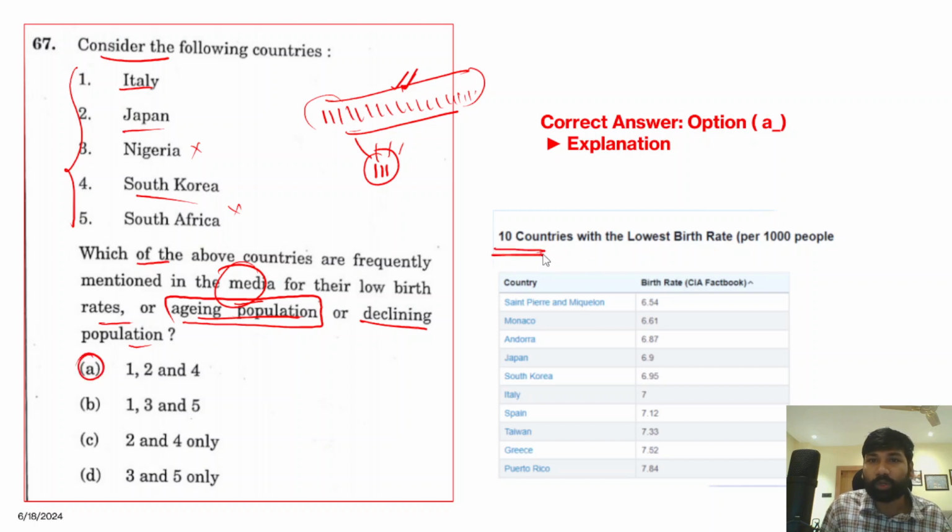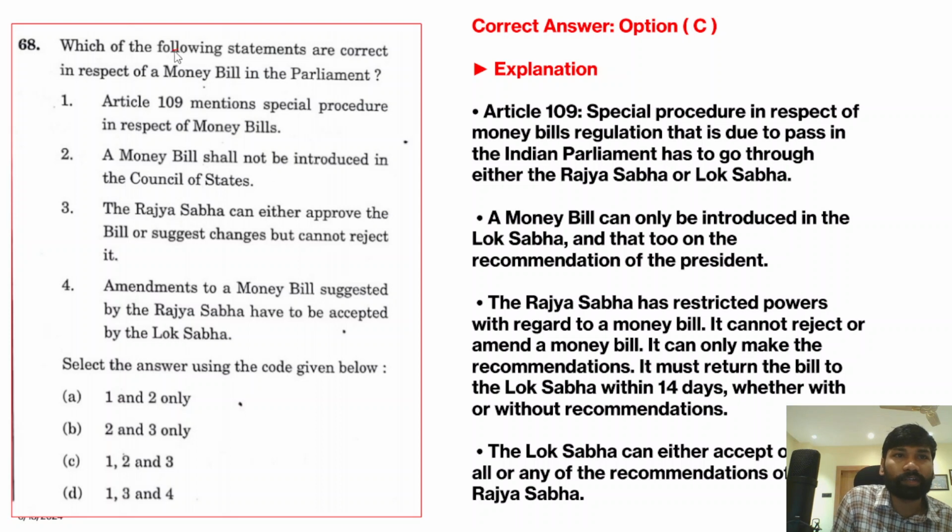And in fact you can see on this table the 10 countries with the lowest birth rate per 1000 people. You can see all these 3 countries were featured in this. And in fact India is a country still maintaining a higher birth rate, even though it was recently stabilized. So we'll proceed on to the next question.